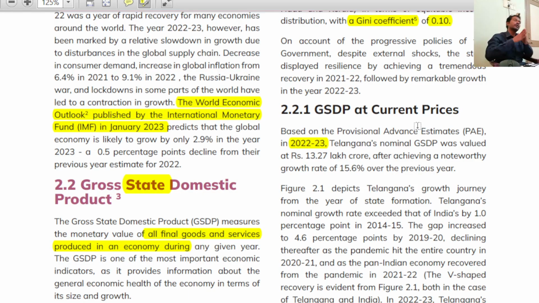If you look at the budget, do you know the budget? The budget reflects 2023-24. I repeat, the budget, the current year budget, is for the 2023-24 financial year. This book, the survey, Socio-Economic Outlook, is not about 2023-24. This book is all about the past performance, that is 2022-23. In other words, the difference between survey and budget is, the survey is all about performance, how the government has performed.